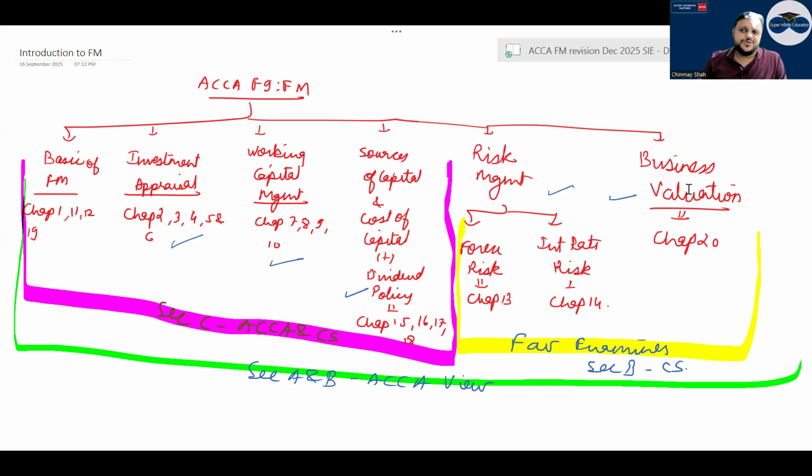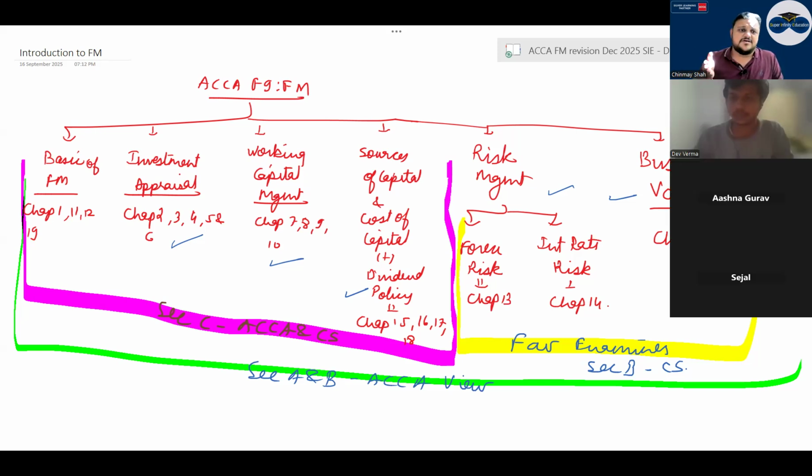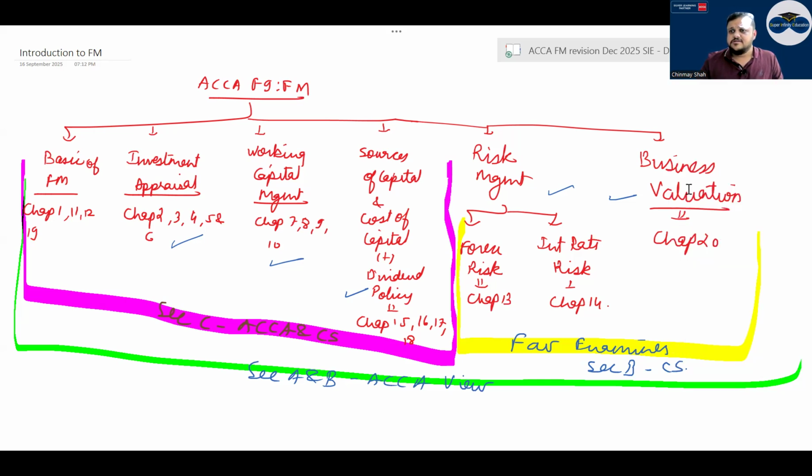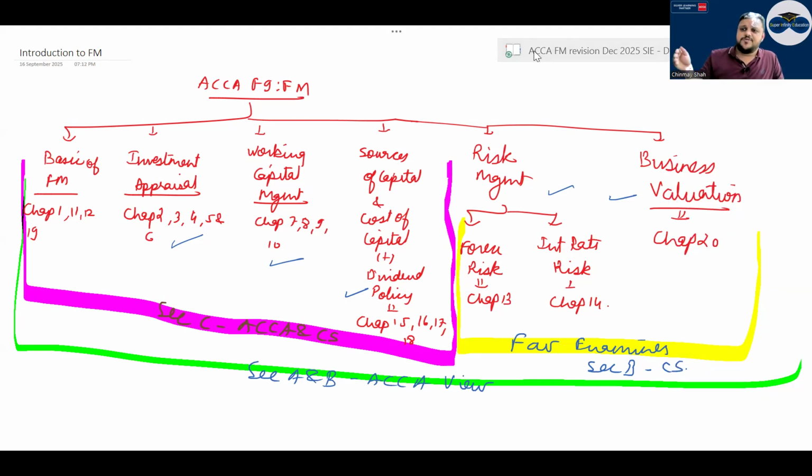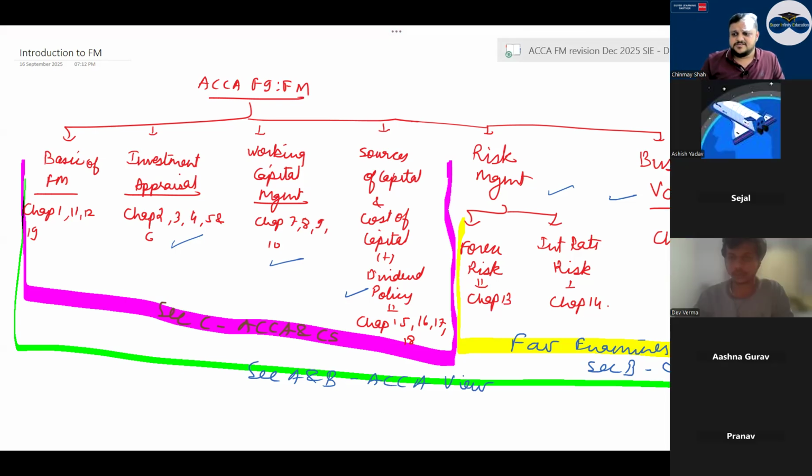Now logically, if I'm doing investment appraisal revision today, the class will end by 4:15, 4:30. Once you're done today with the investment appraisal and basics revision, I would recommend you do all section A, B and C questions that are there. Try to complete them today itself. So from today till tomorrow 2 p.m., solve all the questions of investment appraisal. I know it's a very tough task, but from today to tomorrow, you have almost 22 hours.